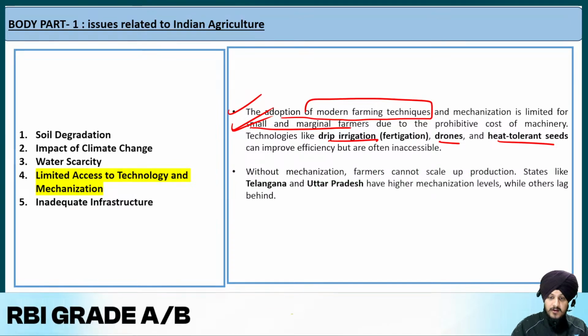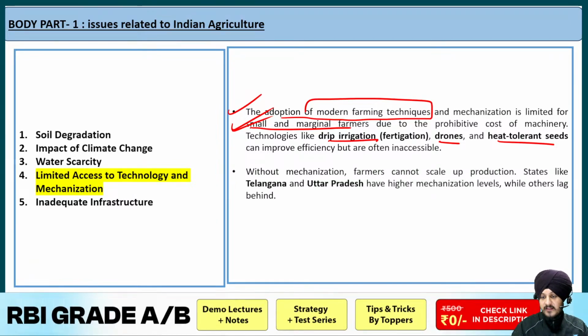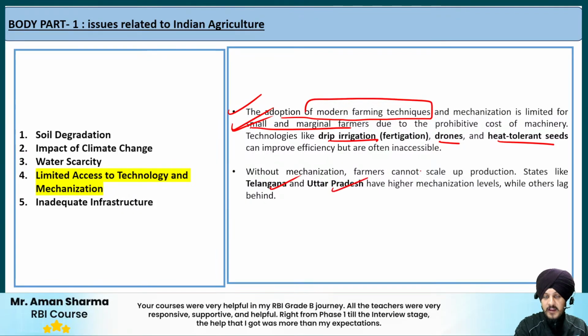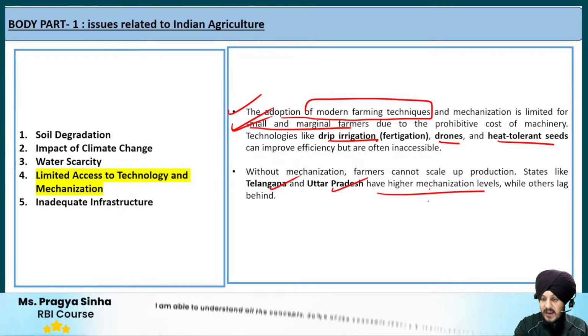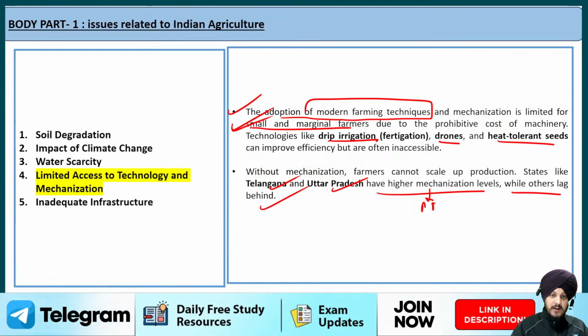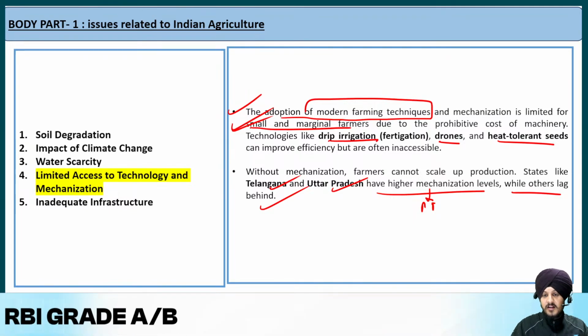Now the next point is that without mechanization, farmers cannot scale up production. States like Telangana and UP, Punjab and Haryana have higher mechanization levels. So agriculture productivity is higher in these states, whereas the other states lag behind. This is the disparity with respect to the accessibility of technology and mechanization in the Indian agriculture system.